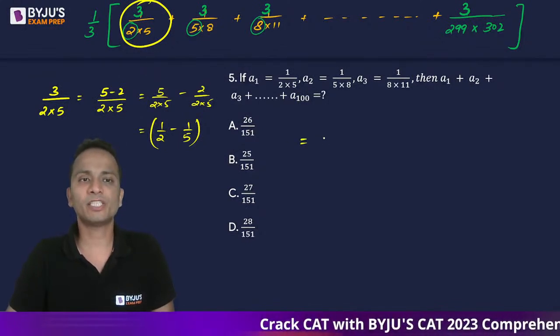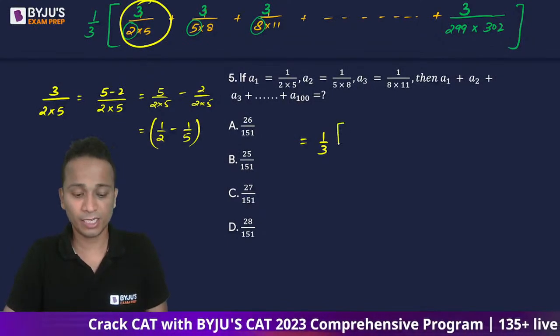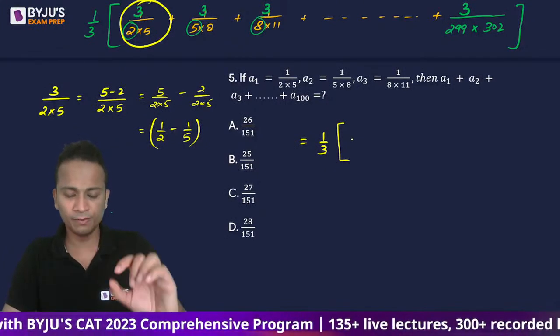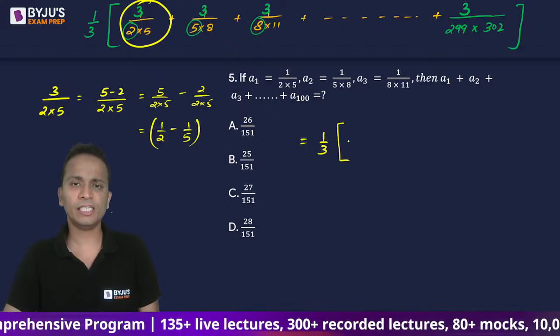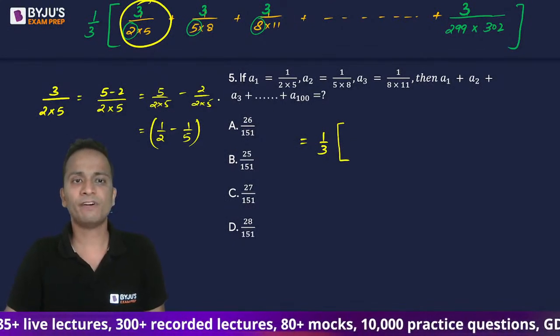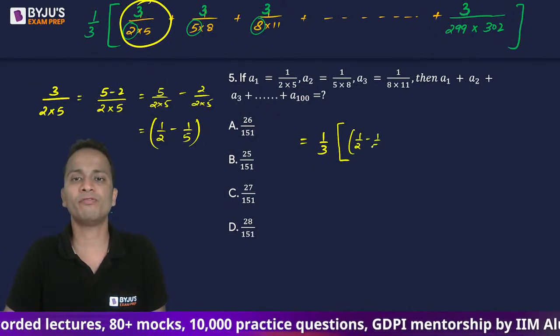So now the expression will become 1 upon 3 outside the bracket as it is. Yes, Vijay, very good. So Vijay has already given the answer. Vijay, in a few moments we'll be reaching the final answer. So let's see if your answer is correct or not. So 1 upon 3 outside the bracket. Now the first term मैंने convert कर दिया था 1 upon 2 minus 1 upon 5.